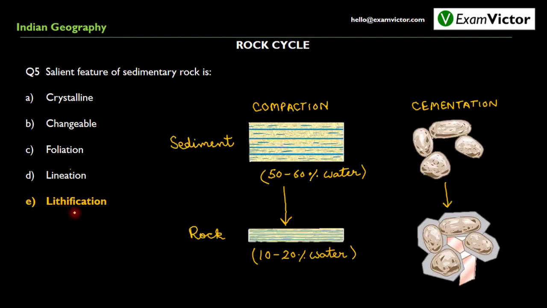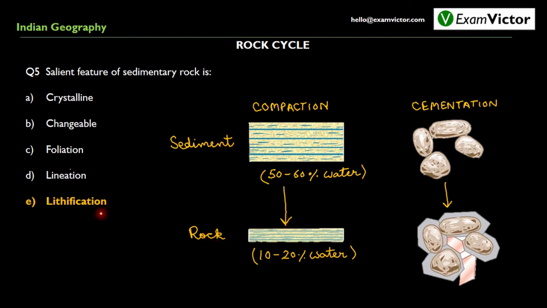Let us now discuss lithification. This is how sediments look, which usually comprise 50 to 60% of water. After undergoing compaction, they lose their water content and become sedimentary rocks, which possess only 10 to 20% of water. This process of conversion of sediments into rocks is called lithification.